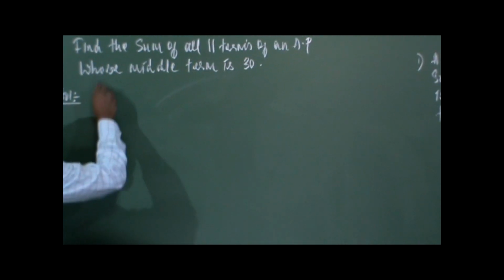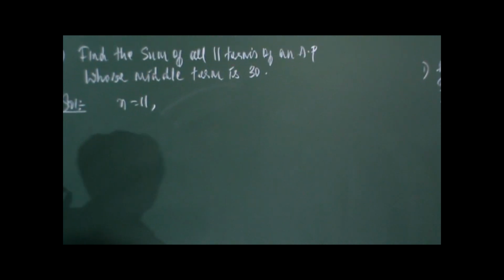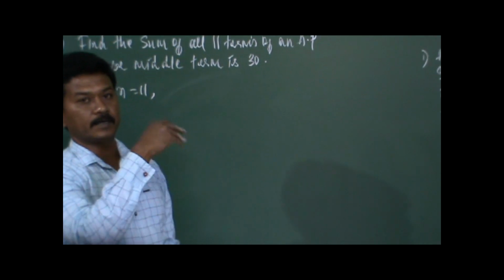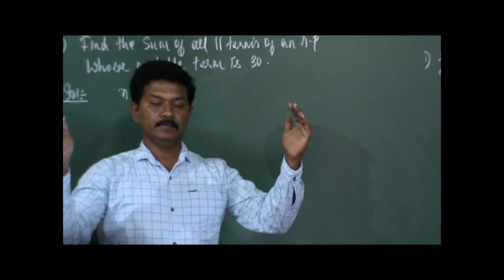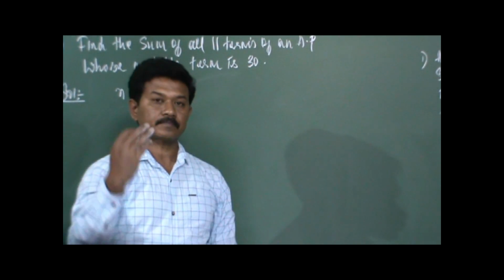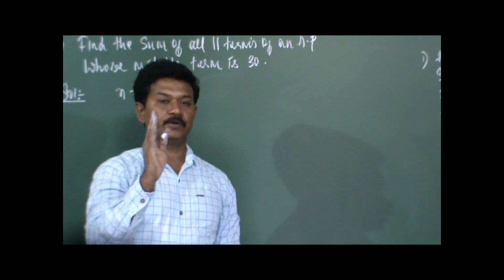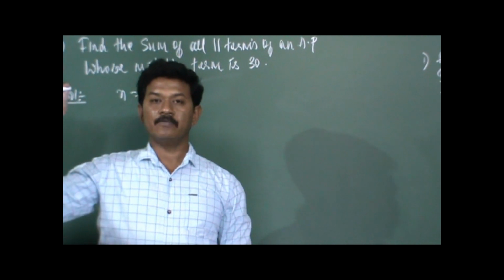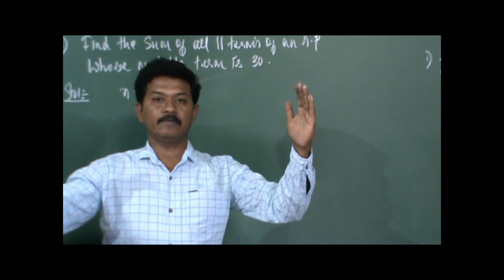See, it's a very nice problem. Find the sum of all 11 terms. So therefore n is equal to 11, whose middle term is 30. In an AP having an odd number of terms, the middlemost term will be the average of the first term and last term, that is (A plus L) divided by 2.